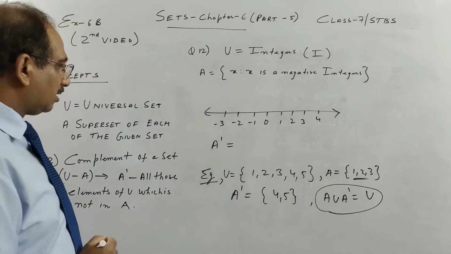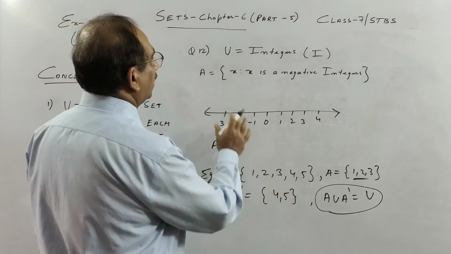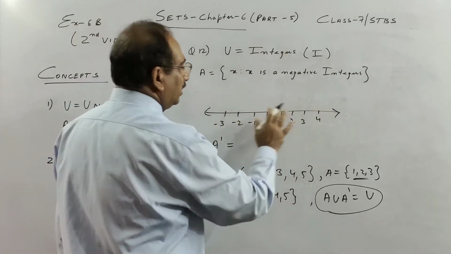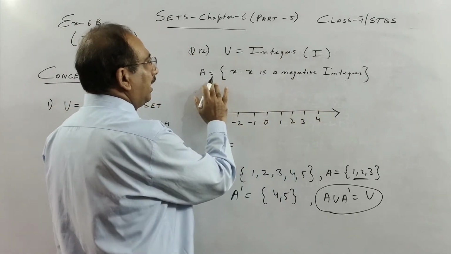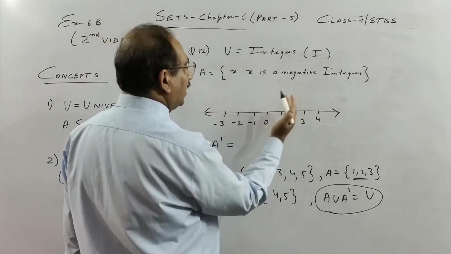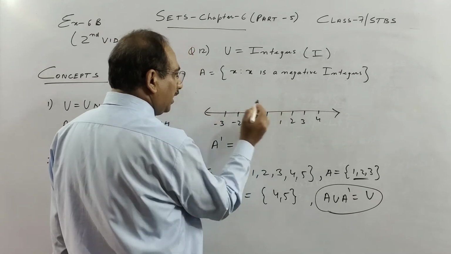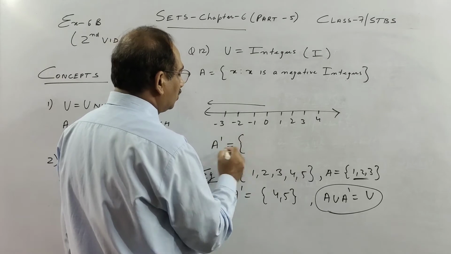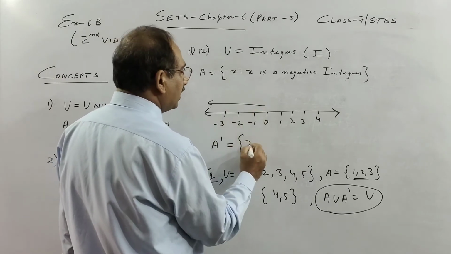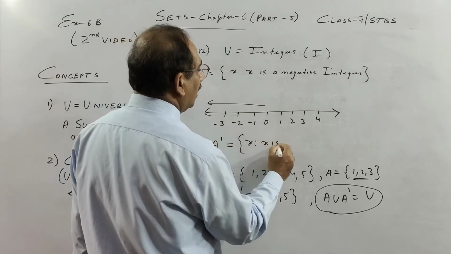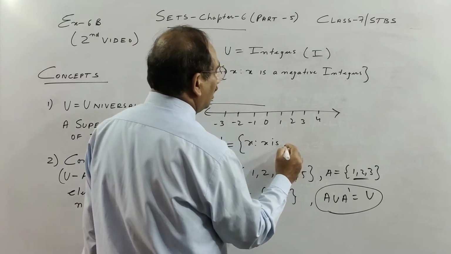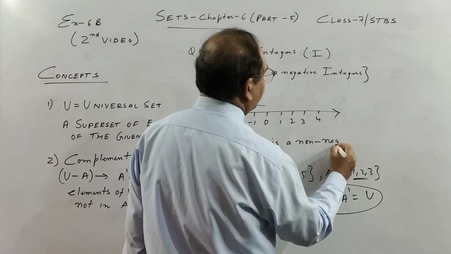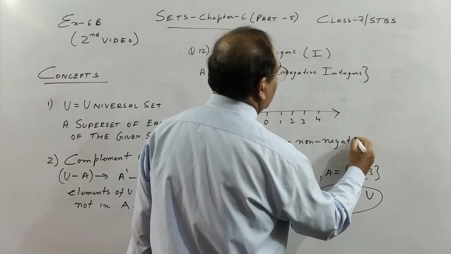Let us take another example. This was my example. So the universal set is the set of all the integers. You know, this is a number line. A is x such that x is a negative integer. So these are all the negative integers on this side: -1, -2, -3. So what is A complement? Leaving this, x such that x is a non-negative integer.